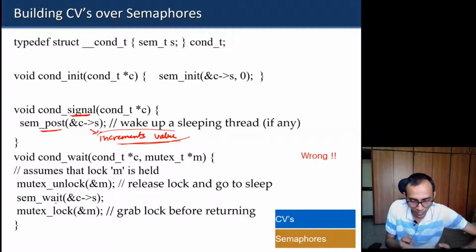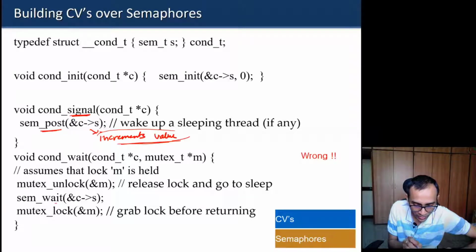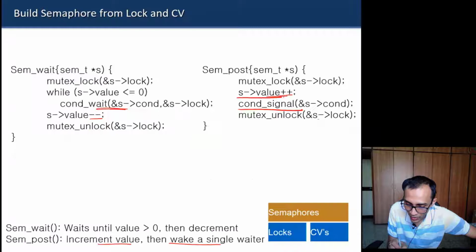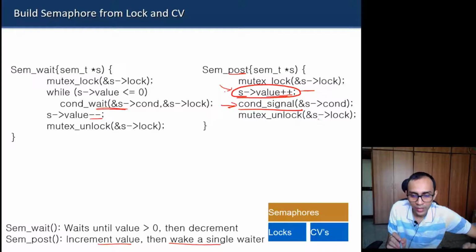But here the problem is, because we are using a semaphore to build this signal operation, whenever we do a semaphore post operation, it not only wakes up the sleeping thread but also increments the value. Ideally we just wanted to do the signal, but in the post operation this additional state variable also gets modified.